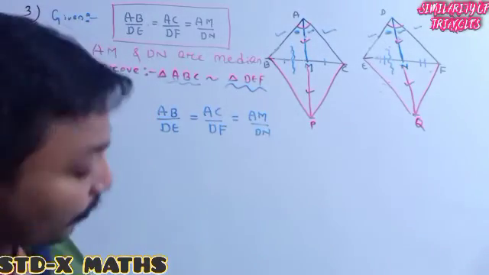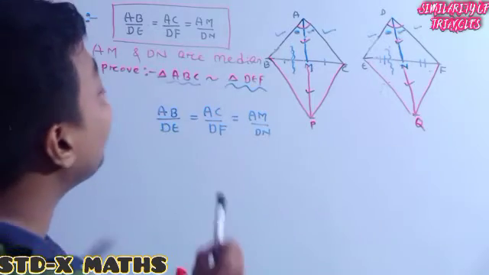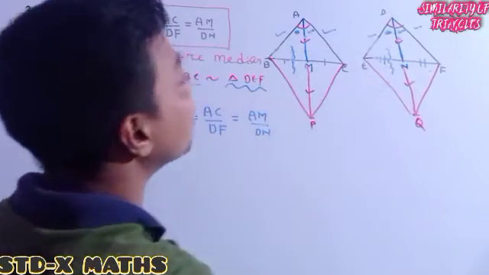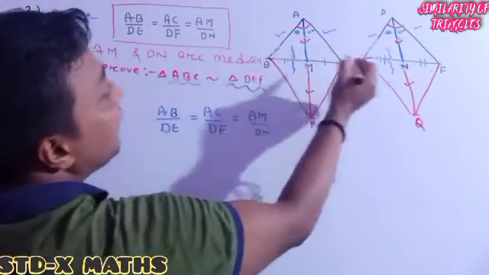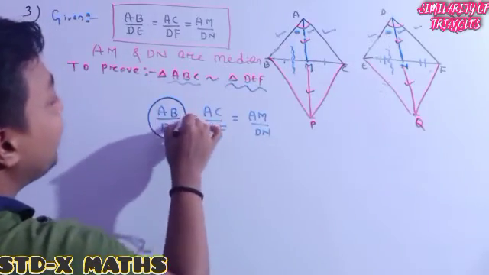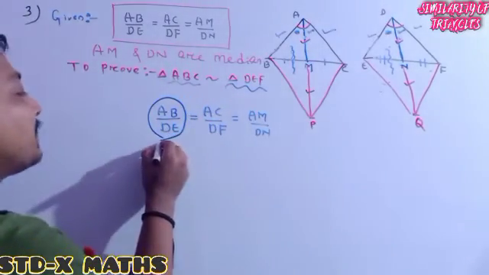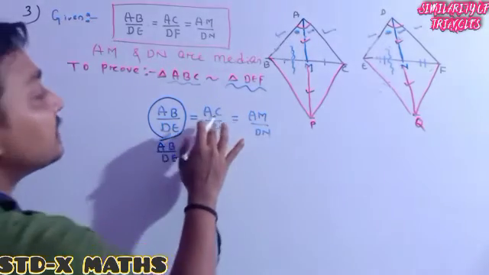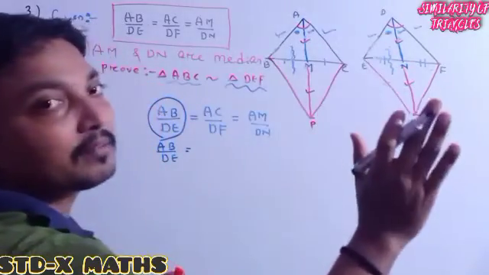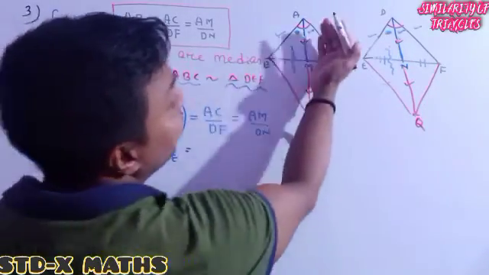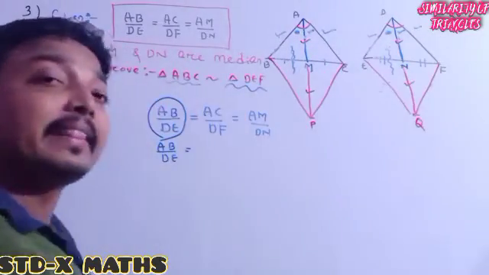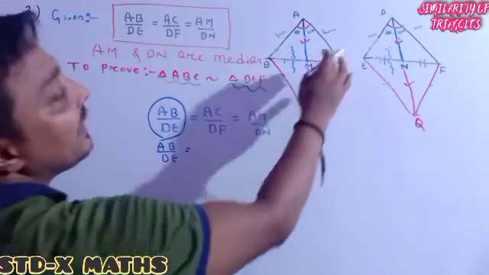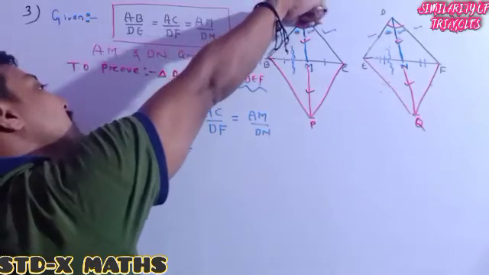Now, from the ratio, I want to convert everything to the sides of this triangle and the side of this triangle. The side of this triangle means AB, here it is DE. Here AB and DE are already given, no need to change. So I am repeating the same thing: AB divided by DE. I do not want AC on the right side. AC will be required when I discuss the similarity of the right side, there AC and DF will be required. But AC will not be required here. See, in place of AC, as it is a parallelogram, opposite sides are equal.